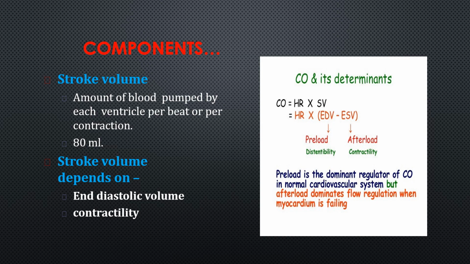So venous return will be filling the heart, right? From all the veins of the body, the amount of blood which is returned to the heart, into the right atrium and into the ventricles. So that is end diastolic volume. That is otherwise called preload or venous return, or it represents the distensibility of the heart.